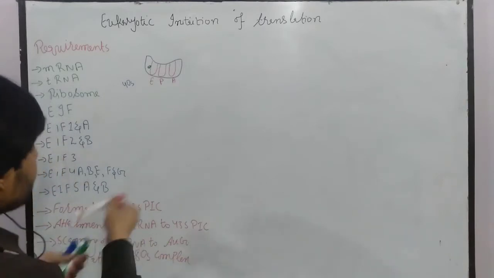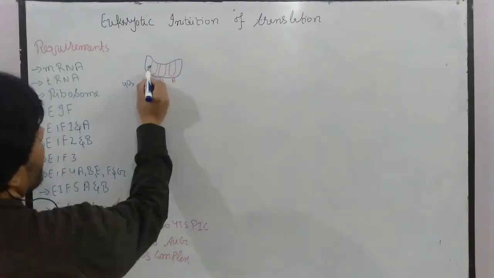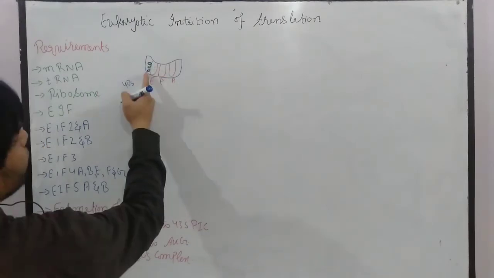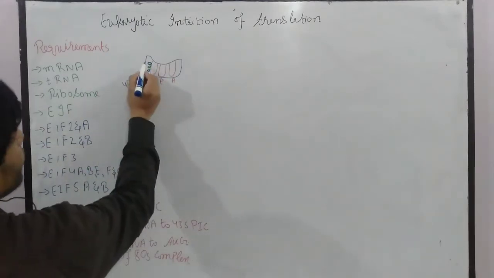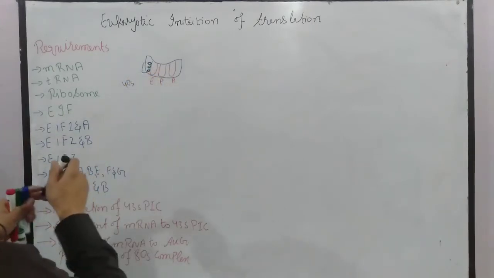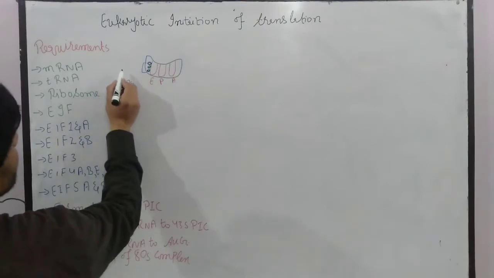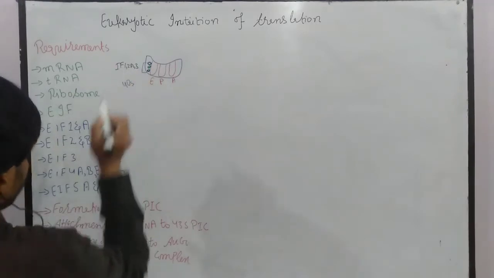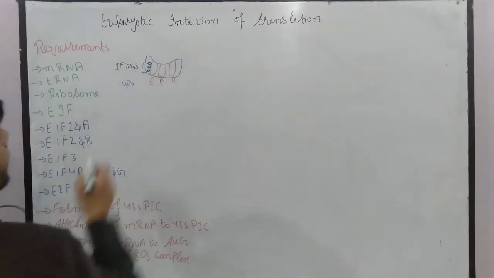Then we have some other initiation factors. So let me write. We have 3 initiation factors: IF1, 2B and 3.